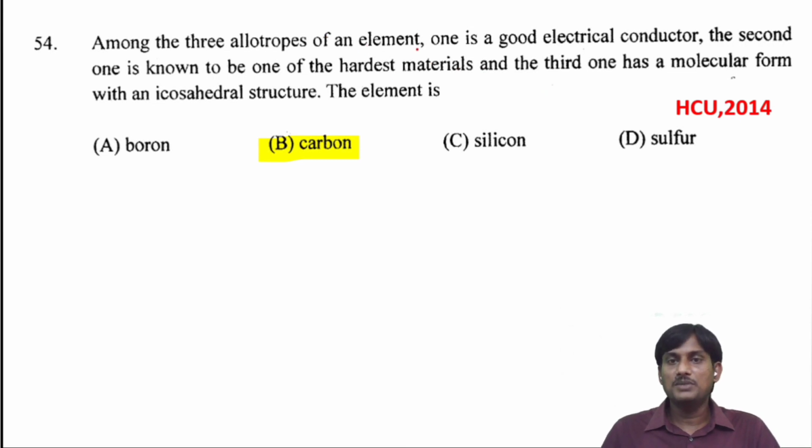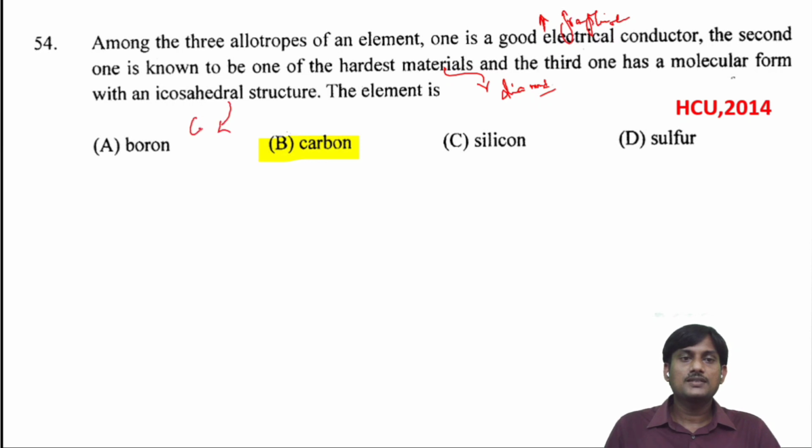Among the three allotropes of an element, one is a good electrical conductor, the second one is known to be one of the hardest materials, and the third one has a molecular form with an icosahedral structure. The element is, we know, carbon. Among the allotropic forms of carbon, graphite is a good electrical conductor, and diamond is the hardest material. Also Buckminsterfullerene, C60, has an icosahedral structure. So all these are allotropes of carbon. The correct option will be carbon.